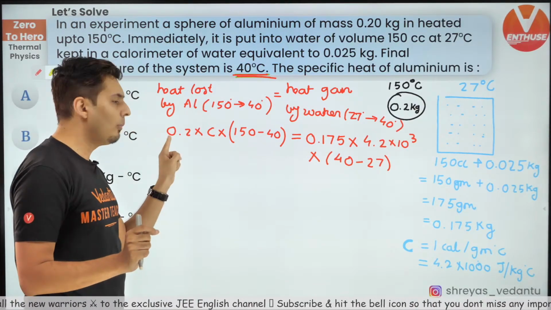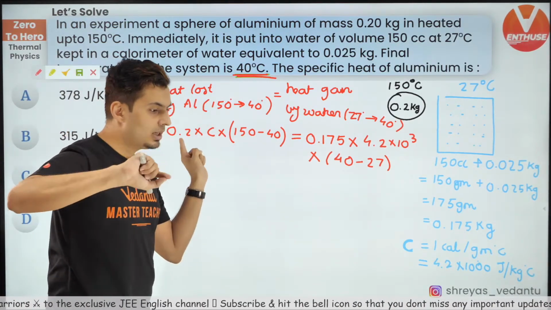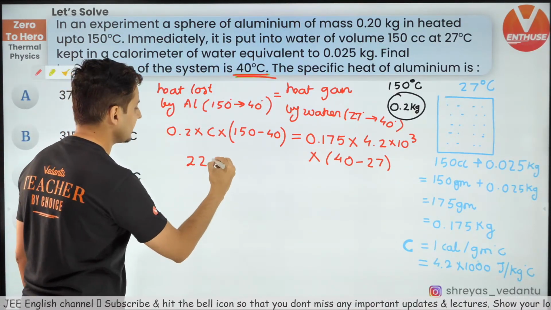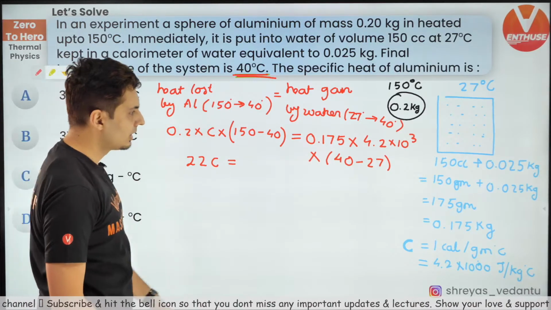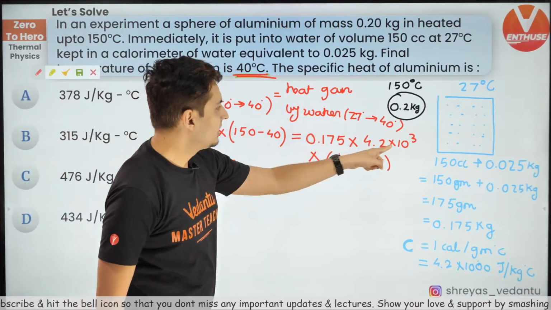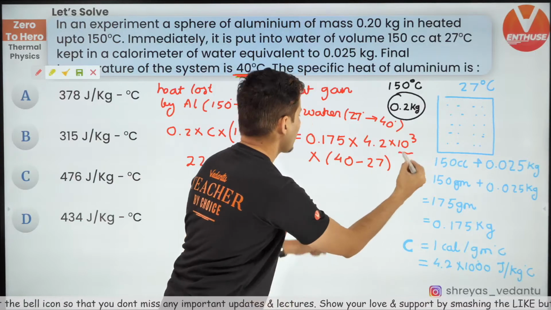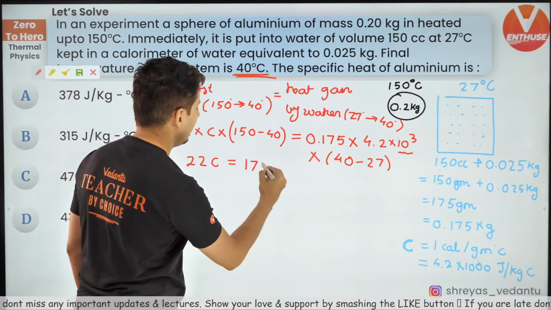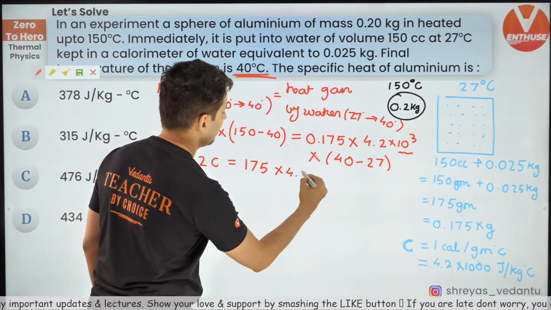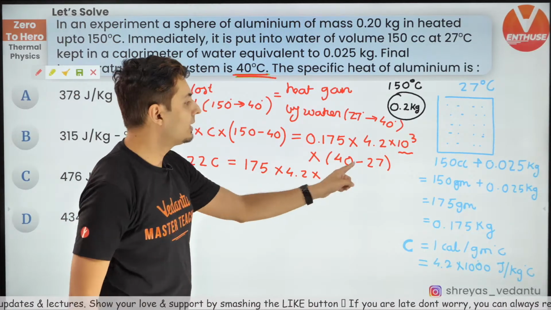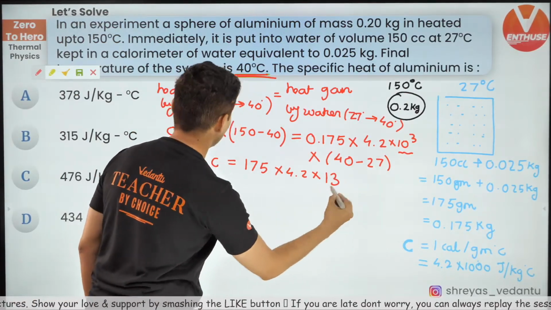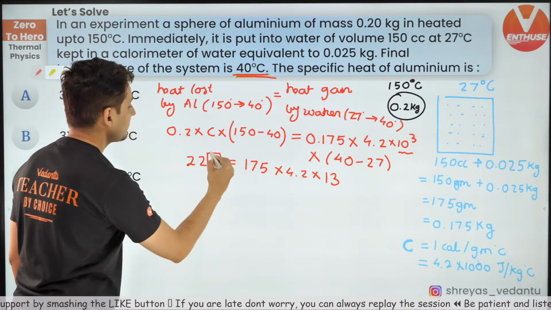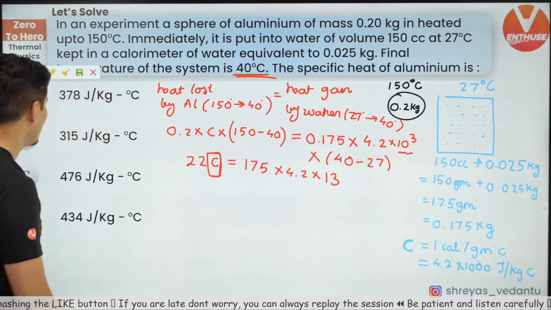110 into 0.2, that point will go away. So it will become 11 into 2, so it will become 22C. 22C will come over here. And this 10 to the power 3, if you multiply it by 175, you will get 175 multiplied by 4.2 multiplied by 40 minus 27, which is 13. Now can you see that there is only one unknown over here, and that is C. So solving that, you will get the value of C.